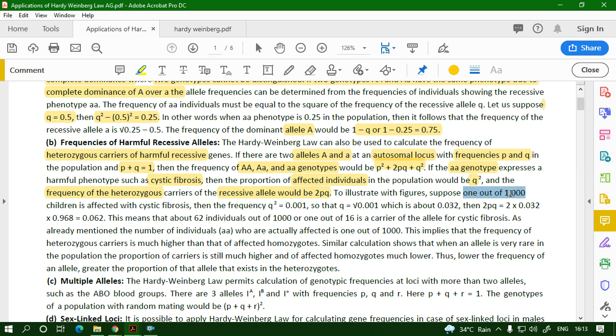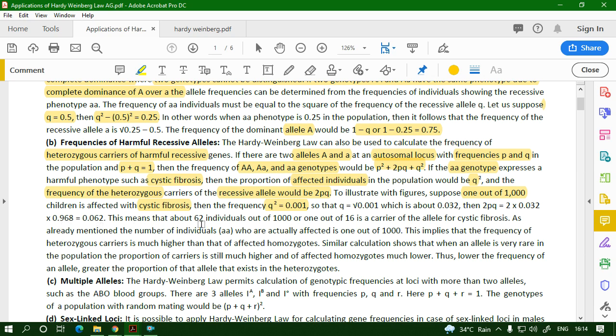So 1 out of 1000 children is affected with cystic fibrosis. So the frequency is 1 divided by 1000, that is 0.001. So Q square is this. So Q is the square root of this, which is about 0.032. 2PQ is 2 times this times this.